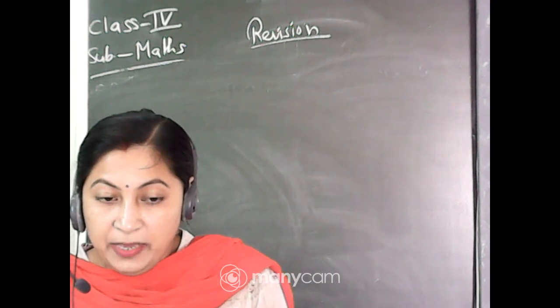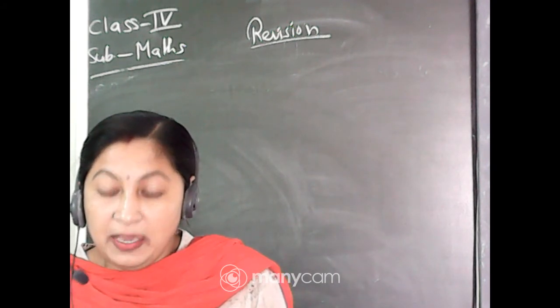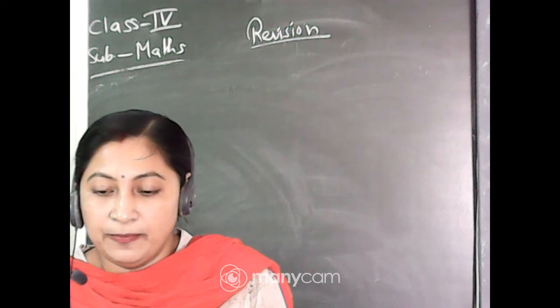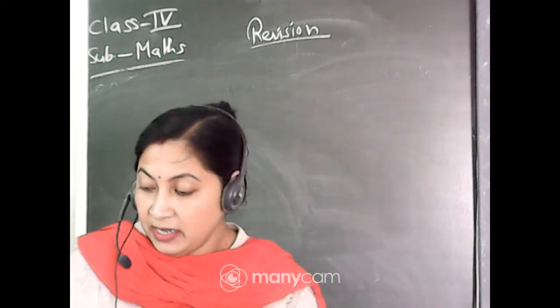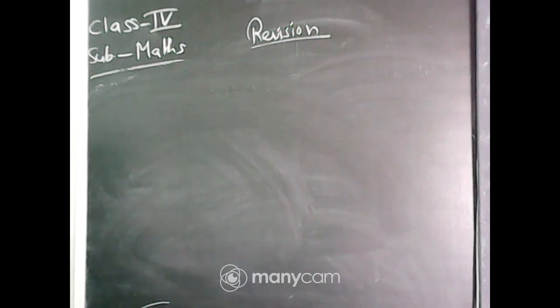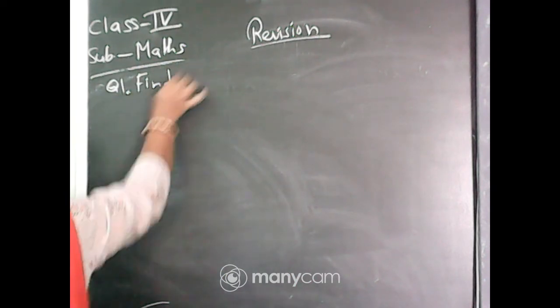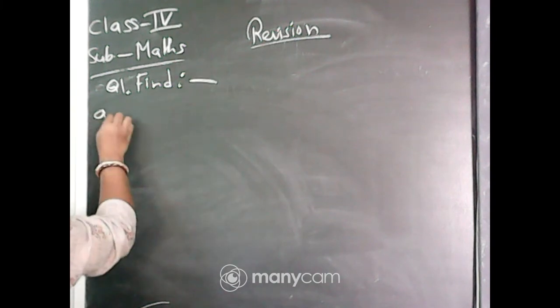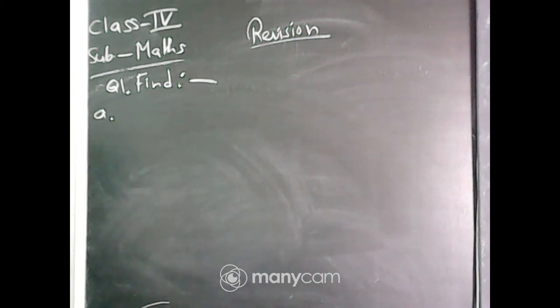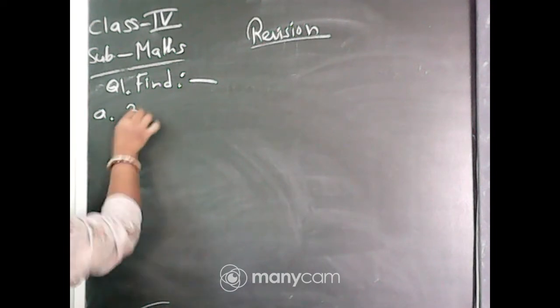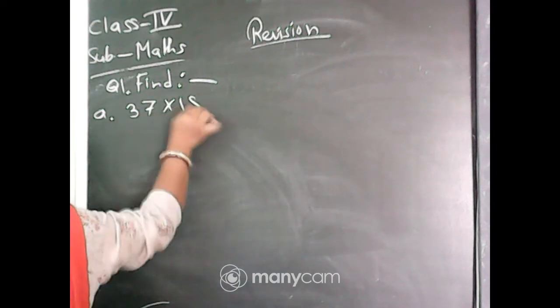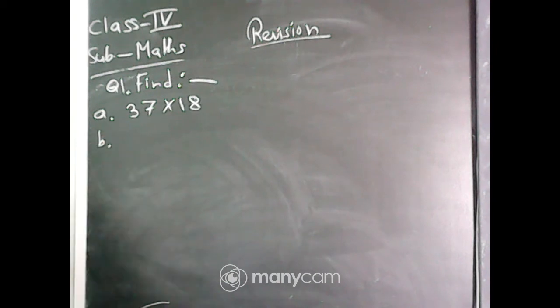So take out your copy and start writing the questions. Take out your copy and quickly start writing the questions. Question number 1. Find 37 into 18. This is 2-digit multiplication. Quickly multiply and tell me the answer.